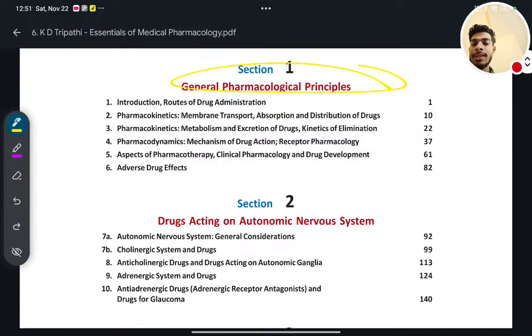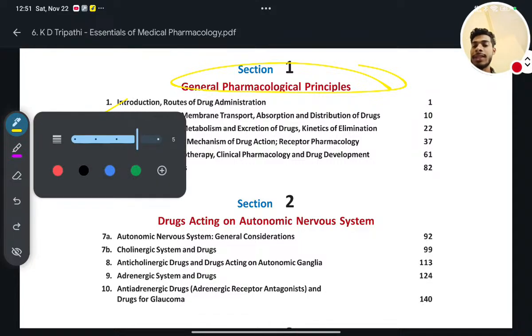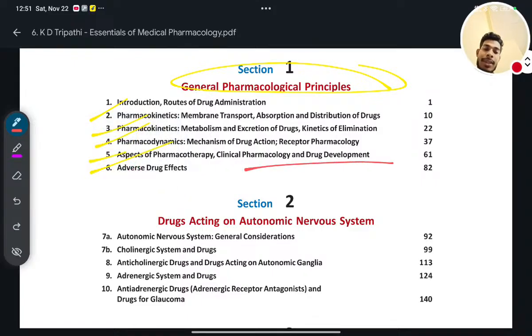In that, we will see complete ADME, pharmacokinetics, pharmacodynamics, and adverse drug effects. What are these things? How does it happen? We will see all these things, and after that, we will see.